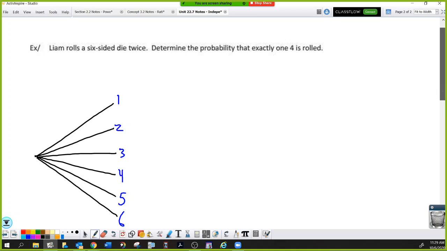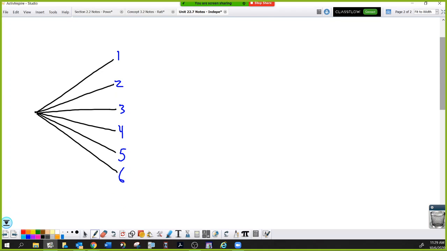And yes, is the tree diagram kind of difficult to draw? It is. Nobody's going to lie. Okay, it's kind of hard. So let's see if I can pull it off. 1, 2, 3, 4, 5, 6. 1, 2, 3, 4, 5, 6. Oh goodness. 1, 2, 3, 4, 5, 6. Oh gosh, it's not going to work. I'm running out of space.